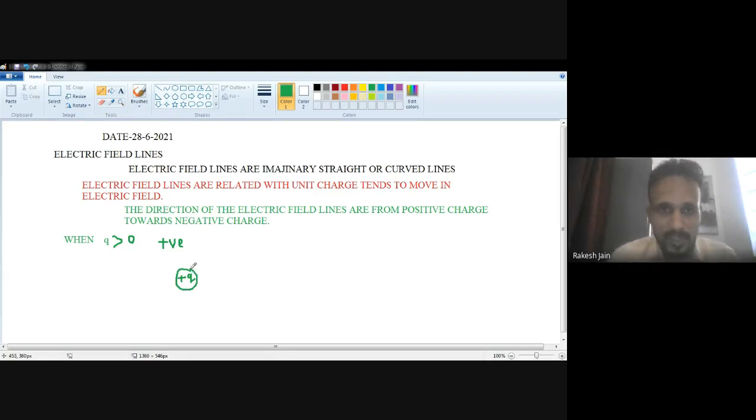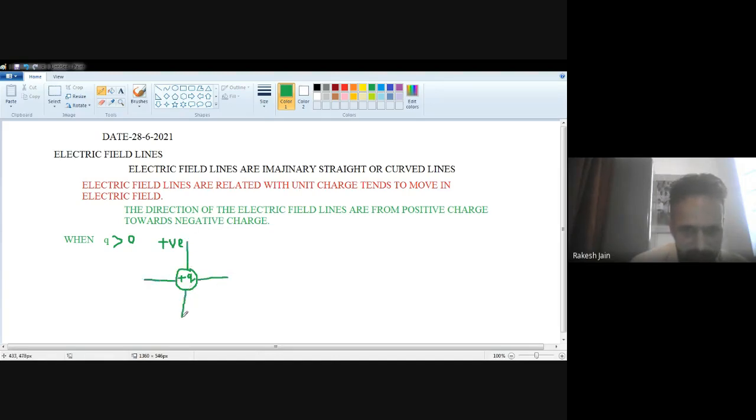Because it is positive, meaning greater than 0, I want to see the electric field lines. According to the law, the direction of electric field lines is always from positive charge towards negative charge. It is a positive charge, so there is some negative charge. Whenever there is some negative charge, the electric field lines go from positive charge to negative charge.